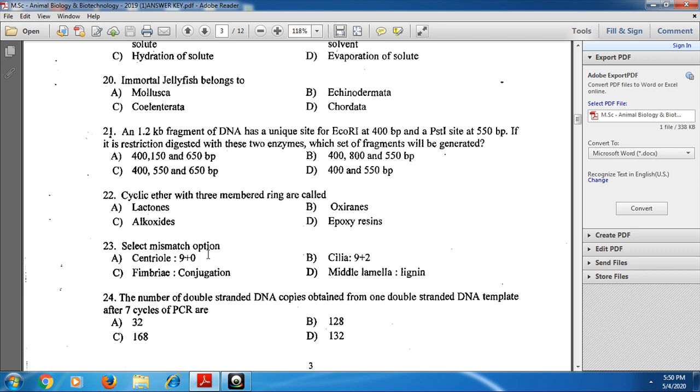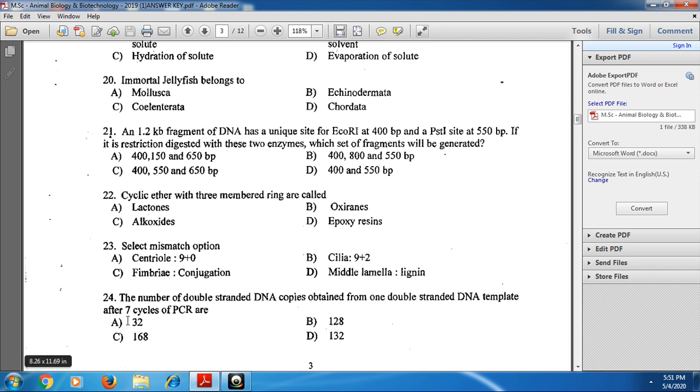Here there are two mismatch options, and first, option C is a mismatch option. Fimbriae are not responsible for conjugation; sex pili are responsible for conjugation. Hence this is the mismatch option, and D is also a mismatch option.